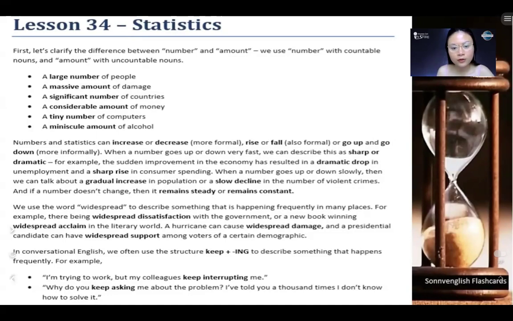Remains steady. Remains constant. Widespread dissatisfaction. Widespread acclaim. Widespread damage. Widespread support. Keep interrupting. Keep asking.